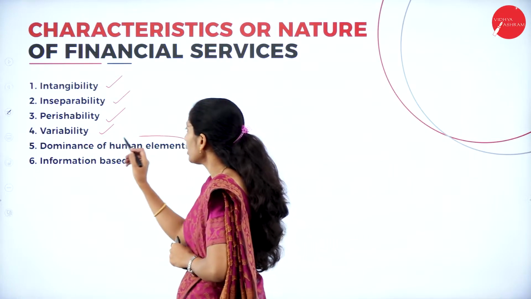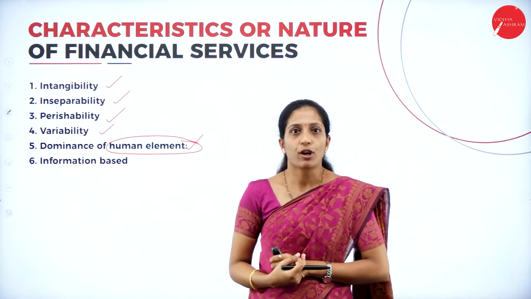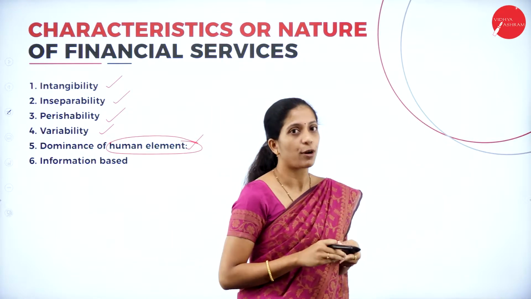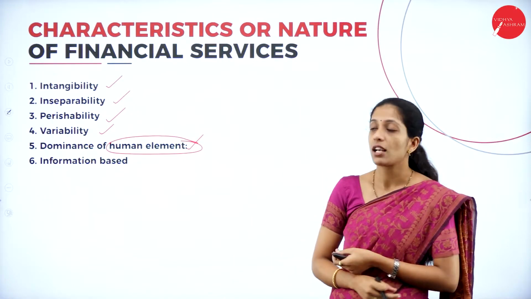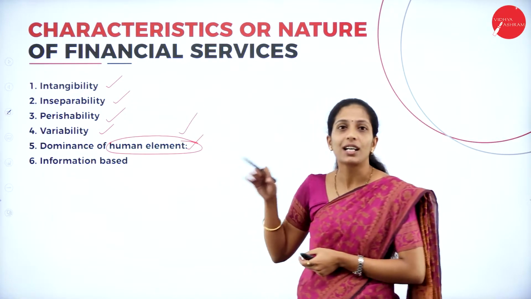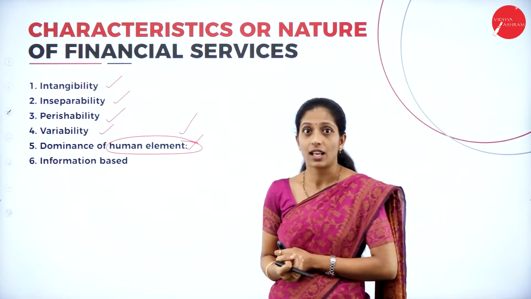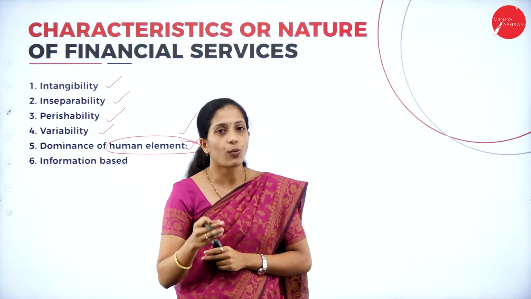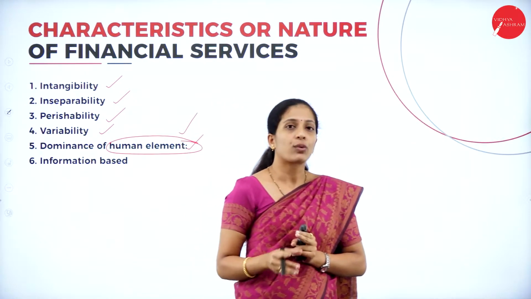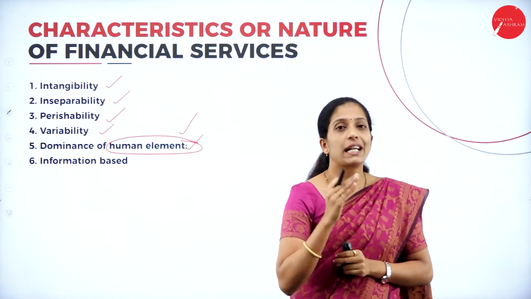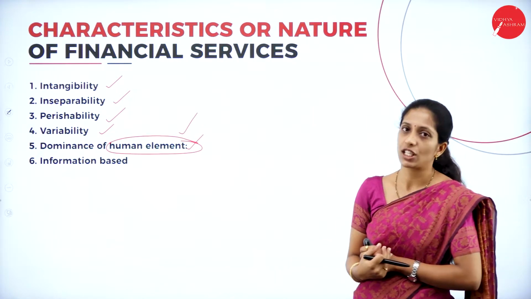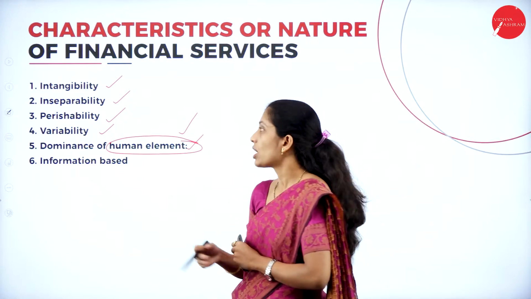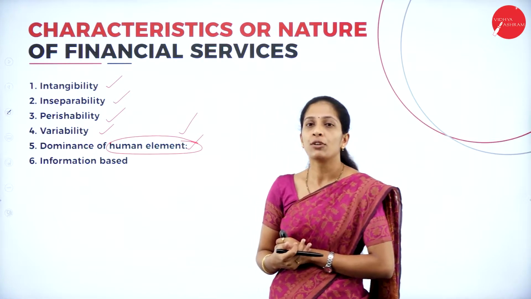Next, dominance of human element. If you compare a product, the machinery is given more importance because the machinery is going to produce that product. But when compared to financial service, here the human will work in order to get a quality service. So here more importance is given to the human resource, where the humans will provide the service, and the quality of service, as I have already told you, depends upon the quality of information which is being provided. Now who will create that information? Of course the human resource. So more importance is given to the human element.